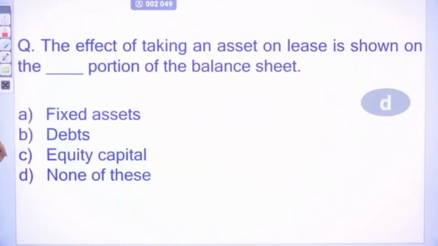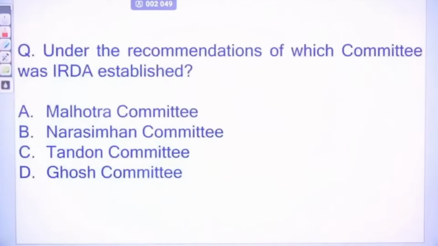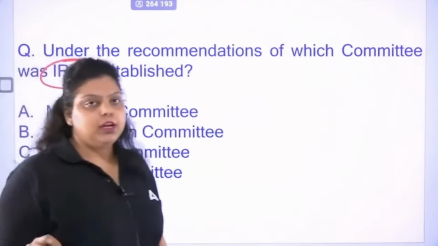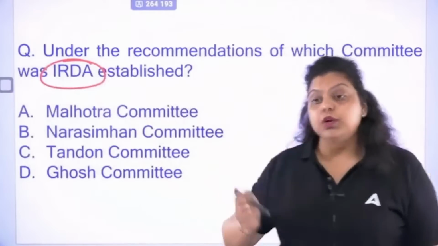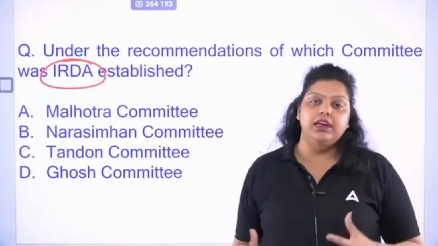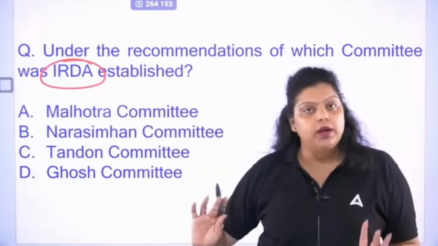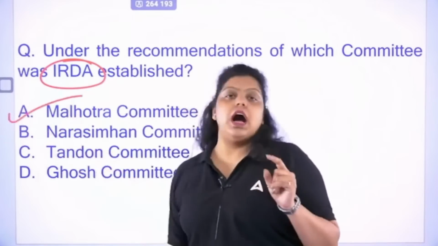Next. Okay. Next we have, under the recommendation of which committee was IRDA established? So IRDA is what? Insurance Regulatory and Development Authority of India. It's a regulatory body for the insurance market. So we have certain regulatory bodies like RBI, SEBI, IRDA, PFRDA. They are the regulatory bodies which regulate the different markets in the country. So IRDA regulates the insurance business in the country, and IRDA was created on the recommendation of the R.N.